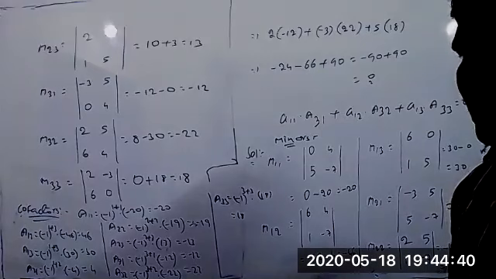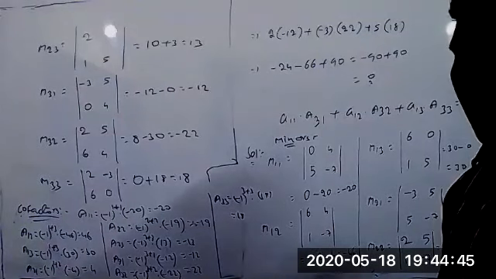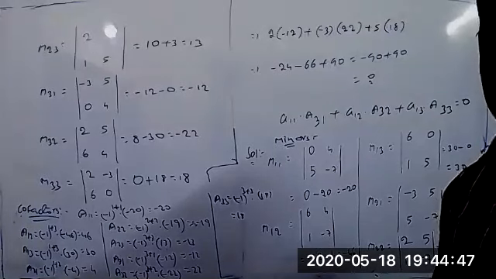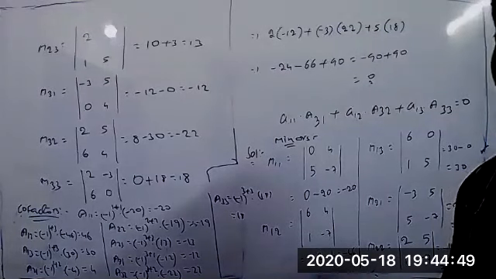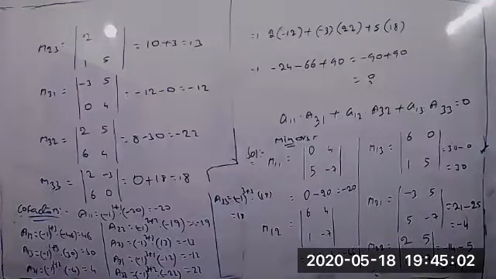Matrices means we will get only the types of matrices and operations, that means addition, subtraction, multiplication, or at most the inverse by using elementary operations. That's all, and symmetric we are getting. So compulsorily we should learn matrices and determinants together.